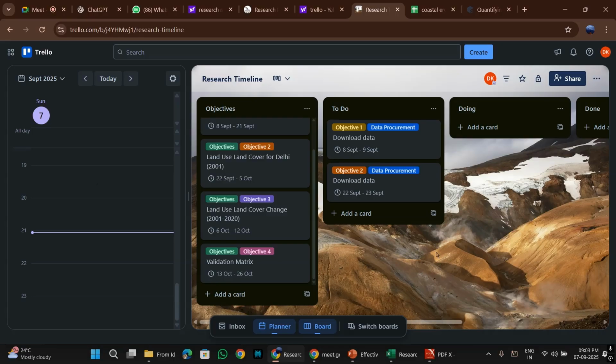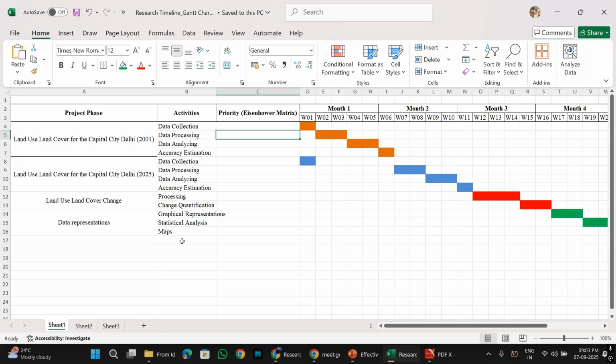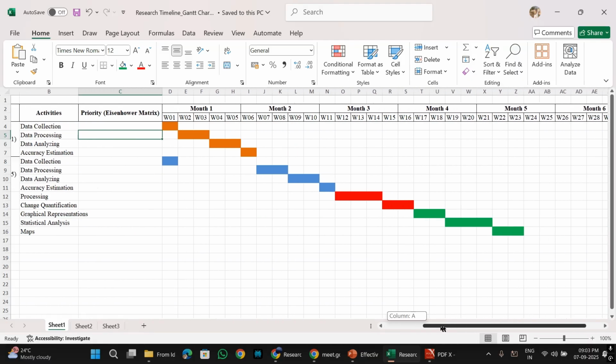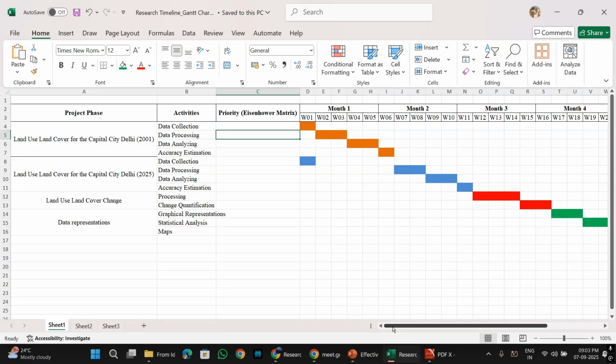It is more user friendly, so don't worry, I just had to introduce you that there is something called Trello that you can use. But this particular template, and along with that many more other templates I will share with you, that will be usable in Excel. Okay. So besides that, Trello is a wonderful addition.